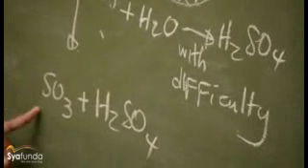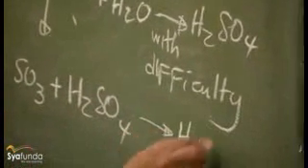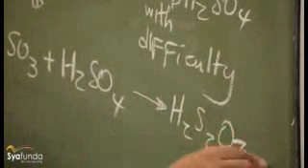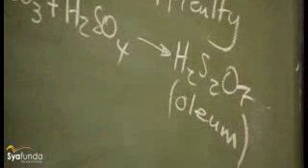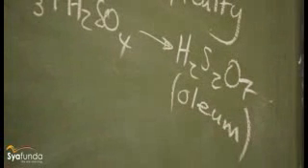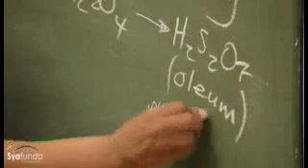Now, when you dissolve SO3 in sulfuric acid, it forms what is known as H2S2O7, which is known as oleum. Oleum. If you have oleum, you can say pyrosulfuric acid.